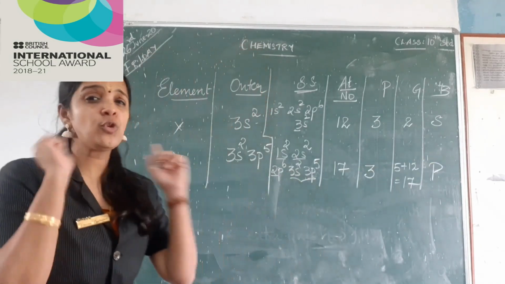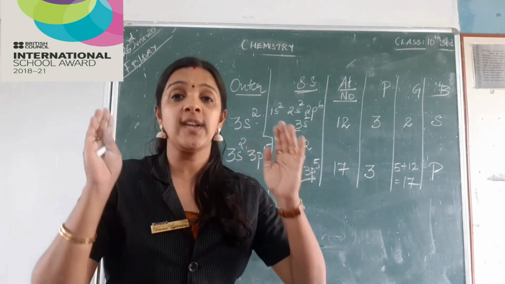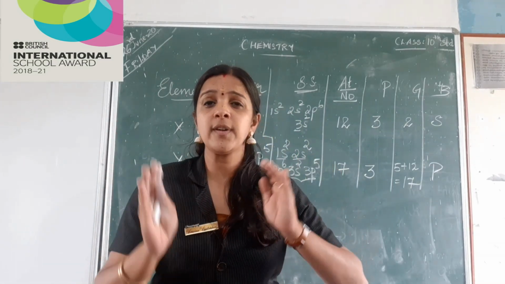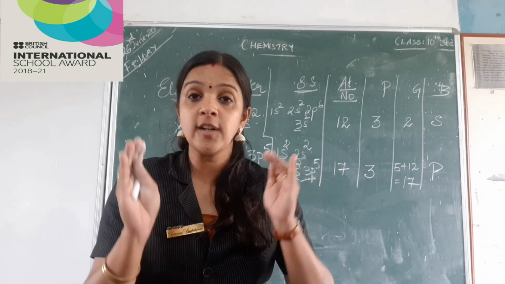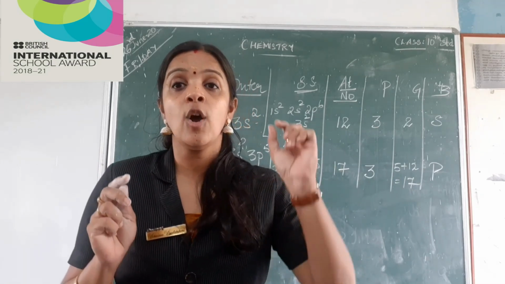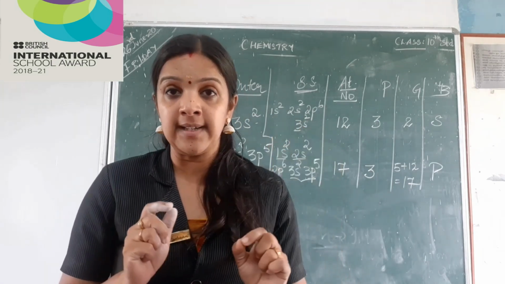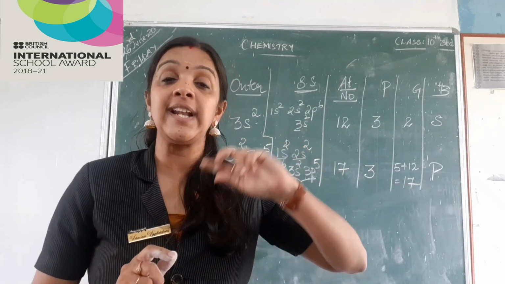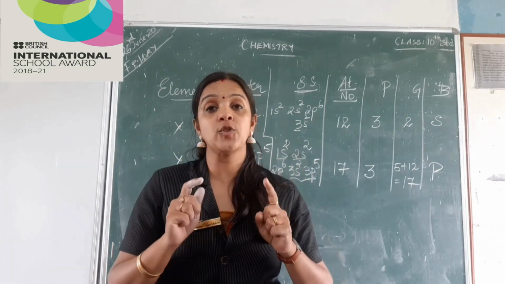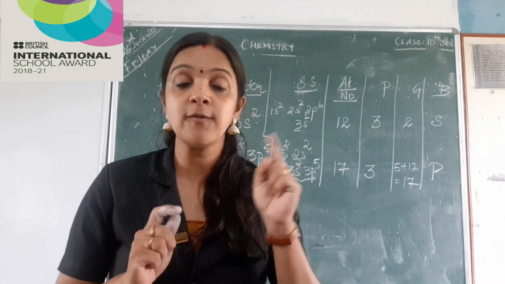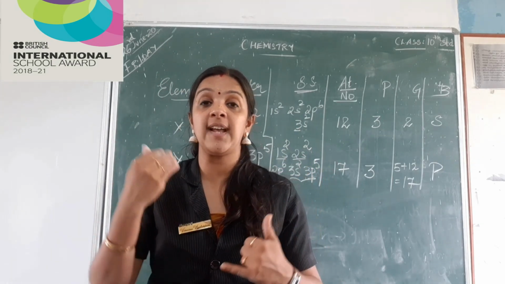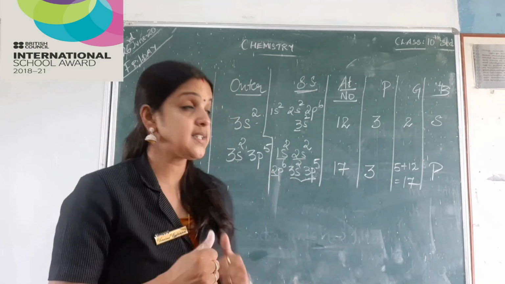Y. It's a beautiful question, children, and you get questions like this definitely in your board with different combinations, different oxidation states. What is an oxidation state? Oxidation state of an element is the number of electrons it loses or it gains. If it loses the electrons, it will have positive oxidation state, and if it gains, accepts electrons, it will have negative oxidation state.